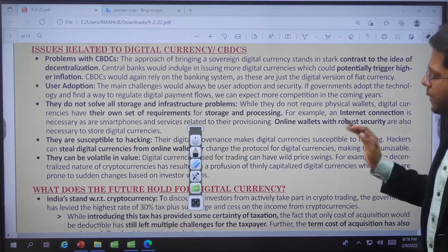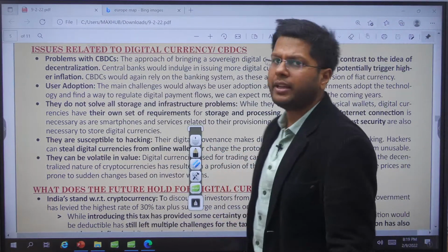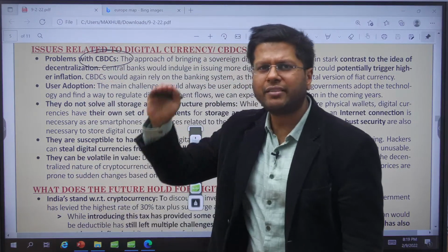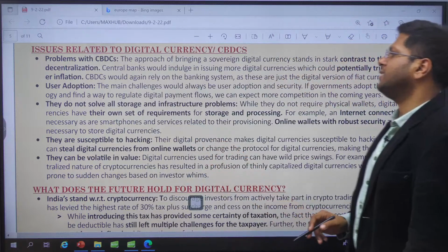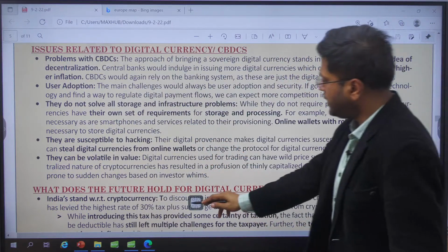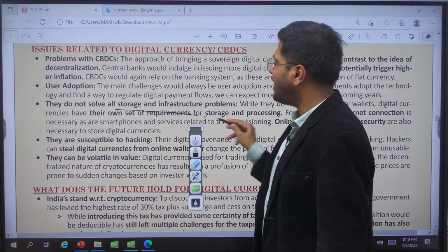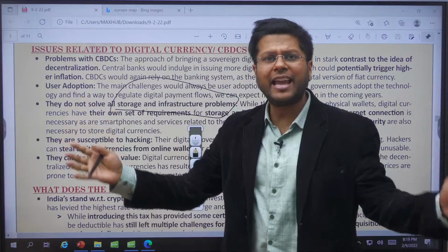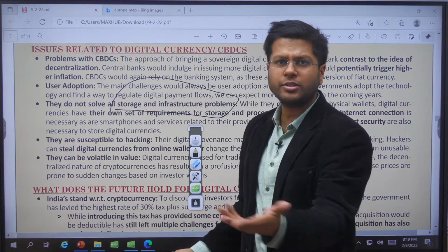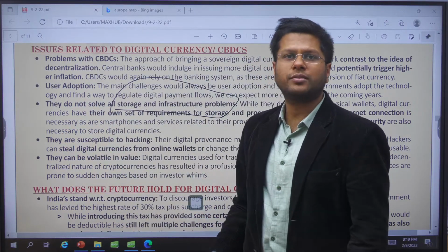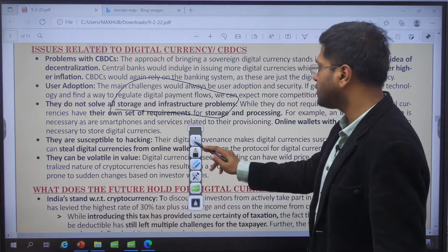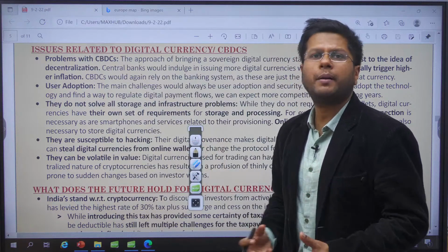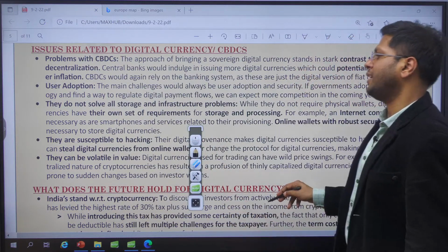Imagine that. When people are used to this kind of growth or fluctuation, people would not want to invest in central bank digital currency, which is moving at a very, very slow snail pace, right? Also, these kinds of digital currencies will require huge storage infrastructures. People who want to mine need a very heavy setup of computers. i5 processors, i7, i9 won't work. Although these are fast processors for personal computers, this won't work. We need an integrated system of computers, enormous power consumption, and this is how it can be mined, right?